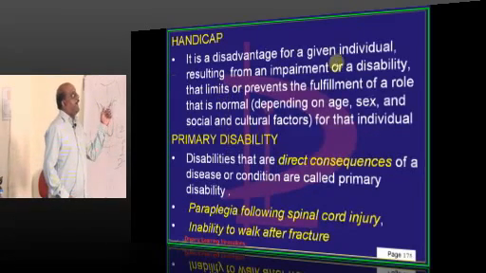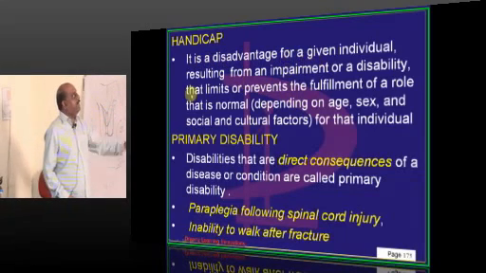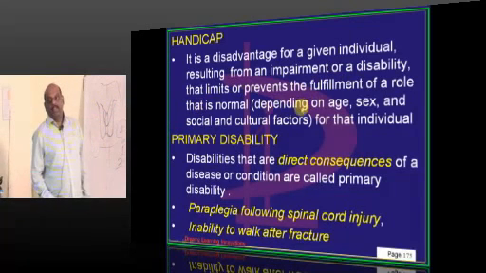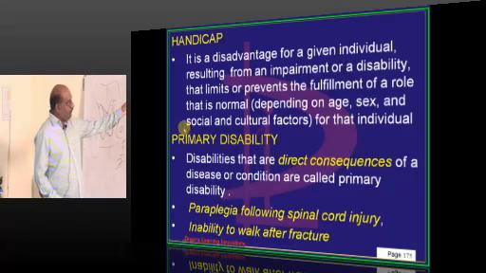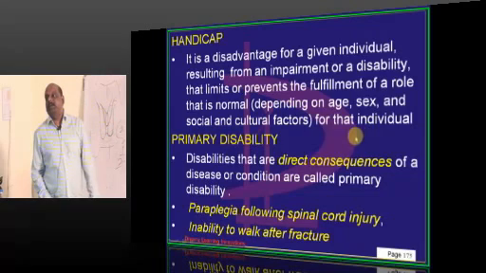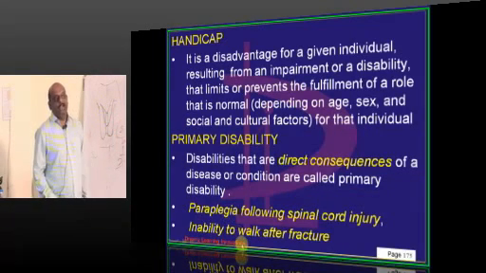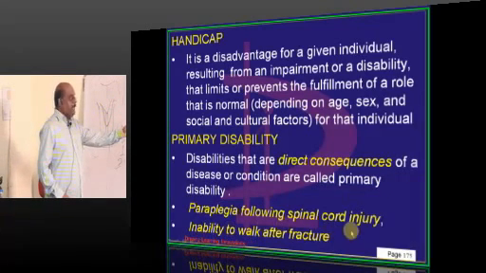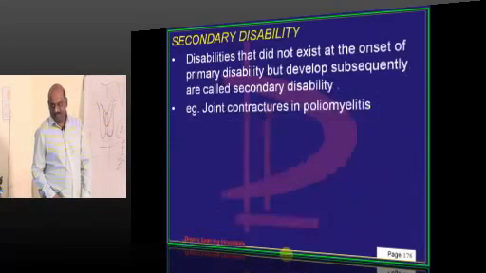Then handicap. If it is a disadvantage for a given individual from that impairment or disability that limits him to play the normal role in the fulfillment of the role which is normal for that individual, then that becomes the handicap. Then there are 2 types of disabilities, primary, secondary. What is primary? Paraplegia, for example, which occur after spinal cord injury is called as primary.